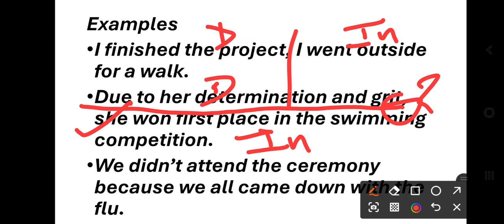In other words, if the dependent clause comes first in the sentence, then the independent clause will come after it, and when a sentence starts with a dependent clause, the independent clause will be connected with a comma. That's the first two examples.